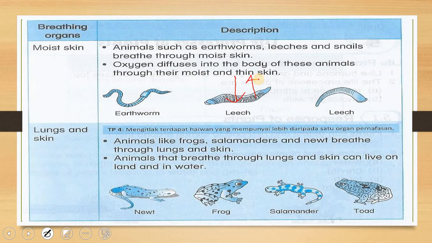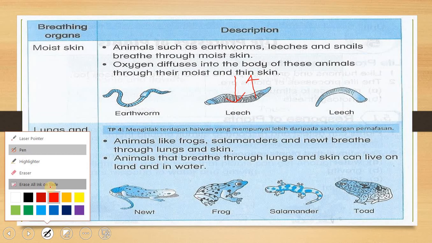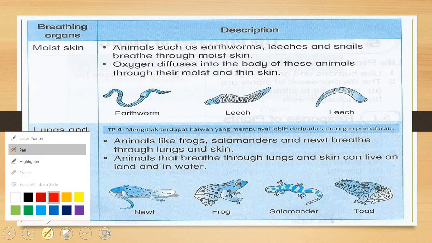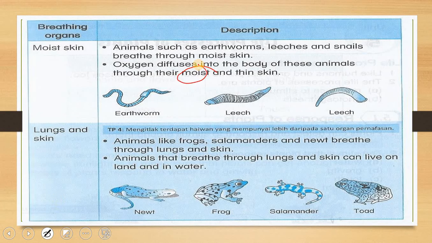Masuk keluar melalui kulit because the skin is really moist, thin, and also easier for the oxygen to diffuse in. So the skin is really moist and really thin. Maksudnya dia punya kulit ni sangat nipis, sangat lembab.